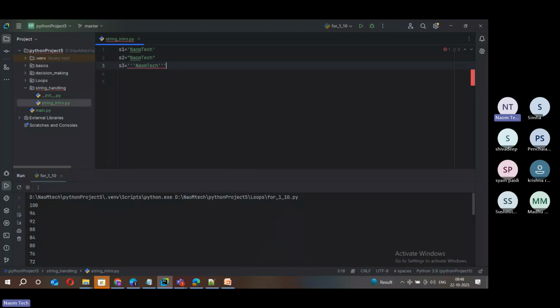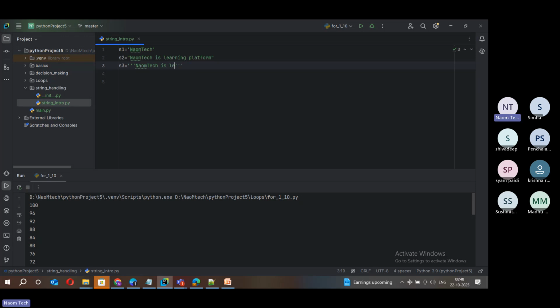Of course, we are very clear when we should use single quote, double quote, and triple quote. If it is just a very simple string like nom tech, hello, hi, then choose single quotes. If I want a single-line string, a little bigger one, like nom tech is a learning platform, then choose double quotes. And triple quotes, you can use for multi-line paragraphs.